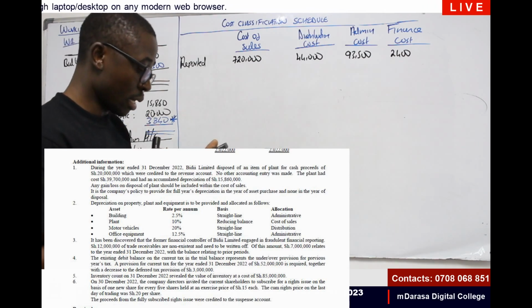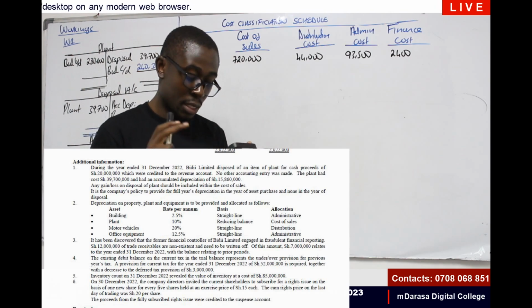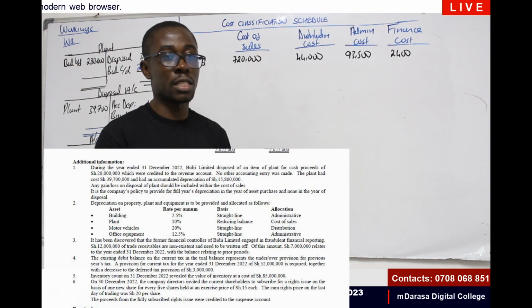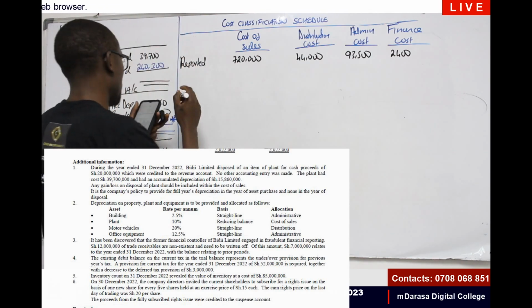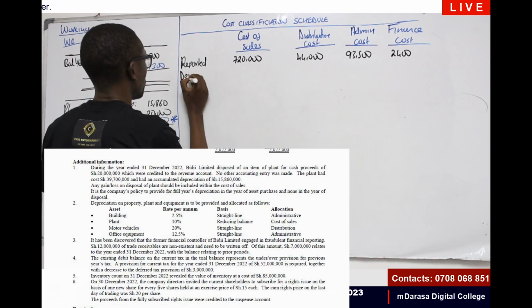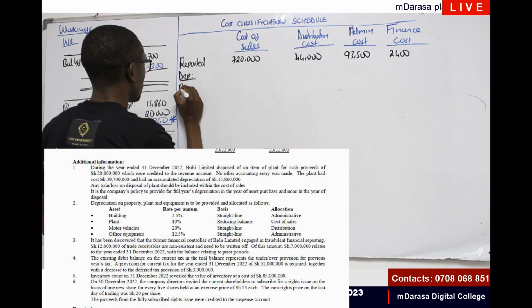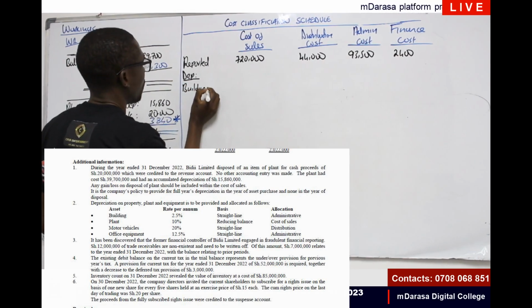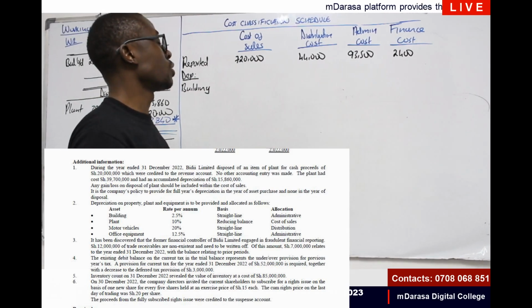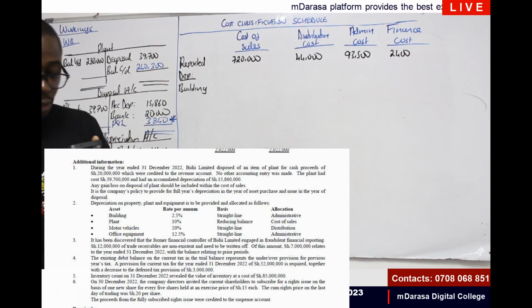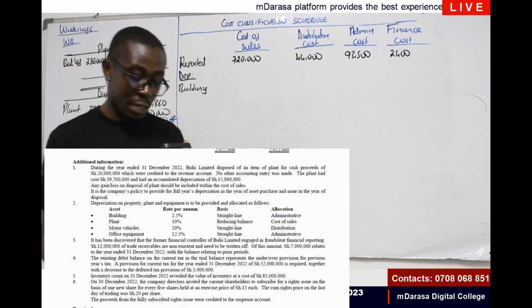Our good examiner is telling us that note 2, depreciation was to be taken to administrative expenses. So this is depreciation for building, making our work much easier. Take it to admin. That was on a straight line basis.